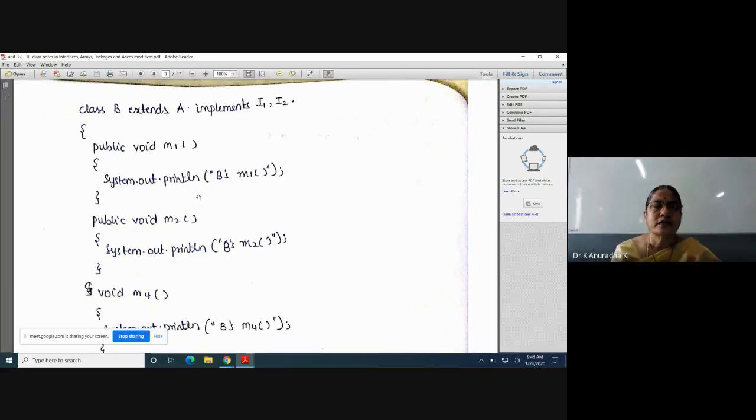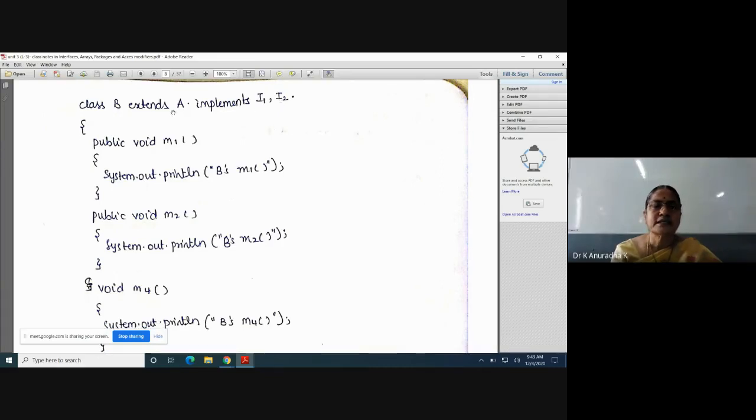Now inside class B I am providing the implementation to M1, and here I am writing B's M1 method, because it is implemented now. Next, M2 is B's M2. So class B is providing implementations to the two abstract methods M1 and M2 of I1 and I2. Next, extends A is simple.